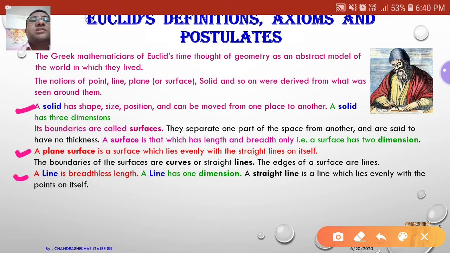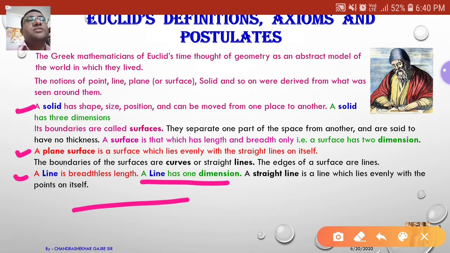A line is a breadthless length. A line has only length. A line will not have breadth, and a line has one dimension only, that is length.